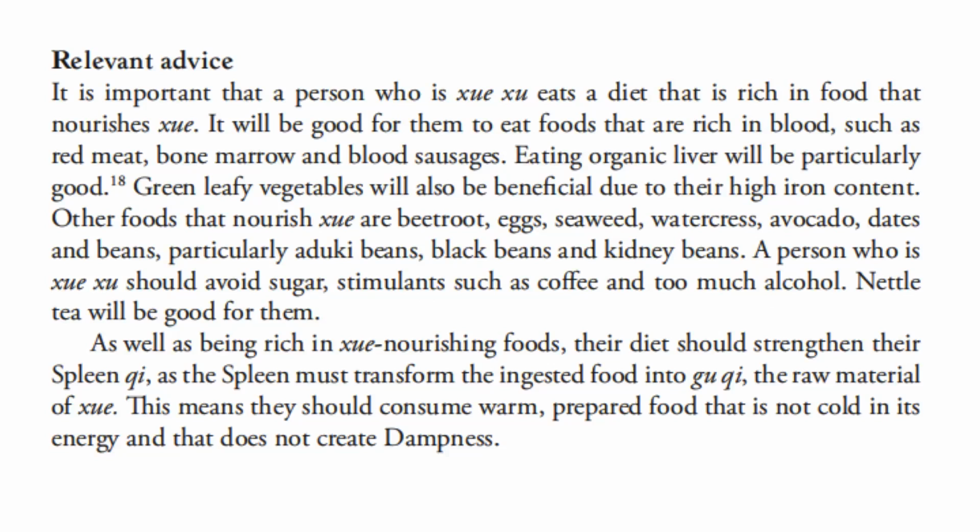A person who is blood deficient should avoid sugar, stimulants such as coffee, and too much alcohol. Nettle tea will be good for them. As well as being rich in blood-nourishing foods, their diet should strengthen their spleen chi, as the spleen must transform the ingested food into gu chi, the raw material of blood. This means they should consume warm, prepared food that is not cold in its energy and that does not create